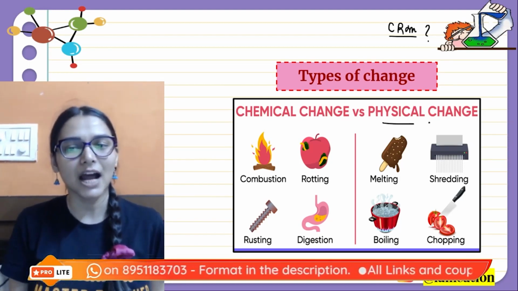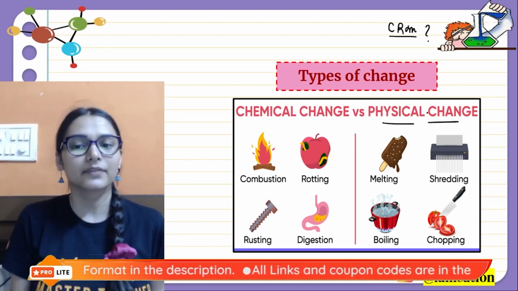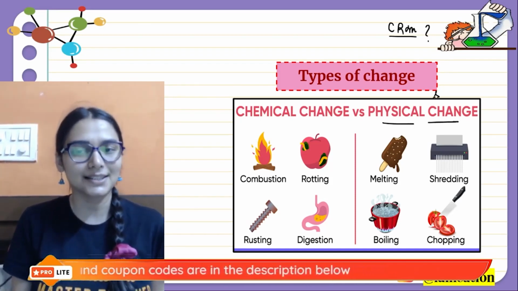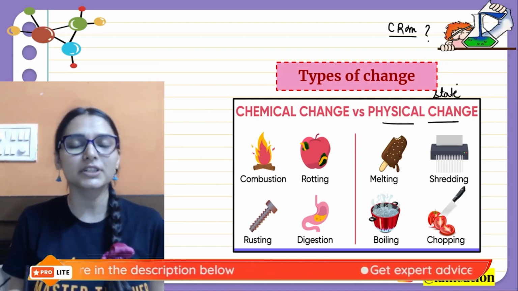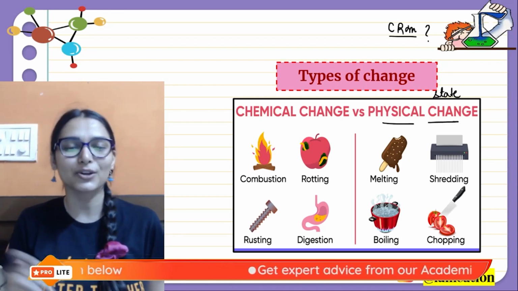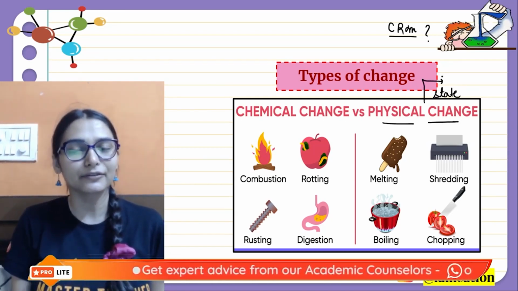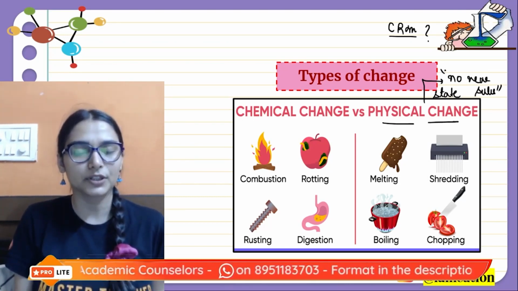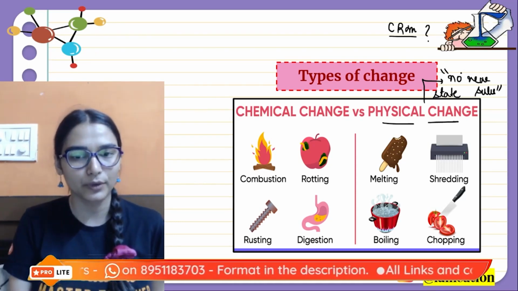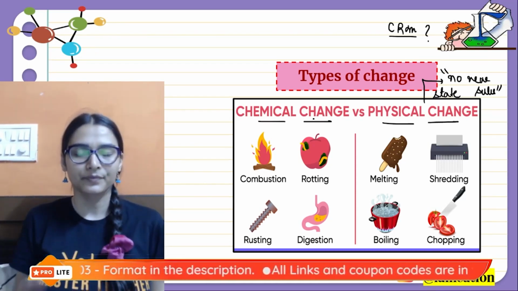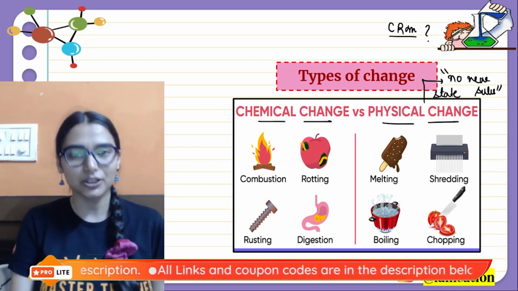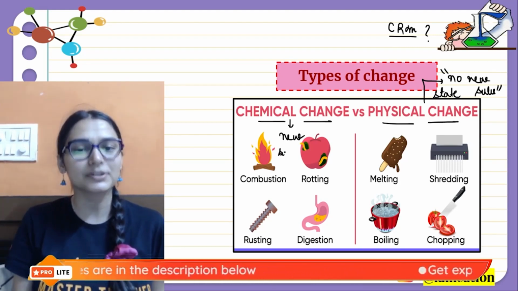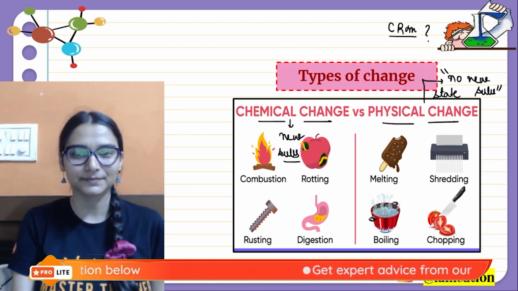So physical changes are those changes, the name is indicating there would be the change in physical property of the substance. Only the state is going to change, the chemical composition is not going to change. So we simply can say that in physical changes, no new substances are going to be formed. But when I say chemical change, there would be the change in chemical composition of the substance. So if the chemical composition is changing, that means new substances are going to be formed.